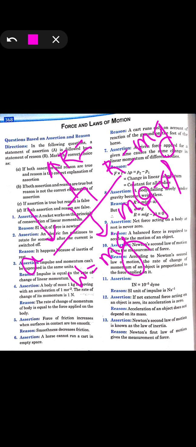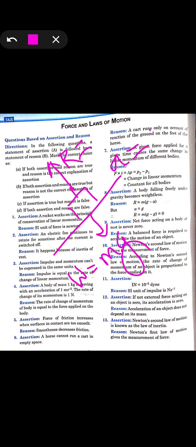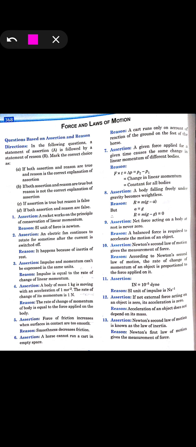And here we know that the acceleration and gravity both will be equal because both are moving in the downward direction itself. So a is equal to g, and we know that R = m(g minus a). So g and a are both equal, so it is m into 0. So the reaction force is 0. So we can say that both are balanced forces, and the first assertion was given that the body becomes weightless. That's why the reaction force is 0. So we feel as weightless. So it is option A, that is both assertion and reason are correct, and the reason is the correct explanation for the assertion.